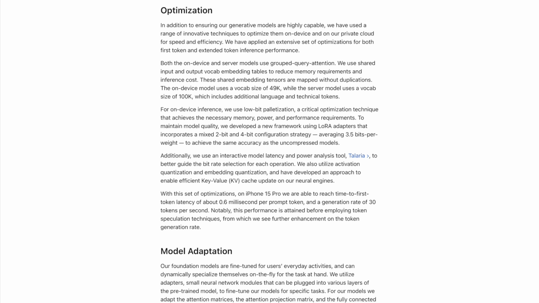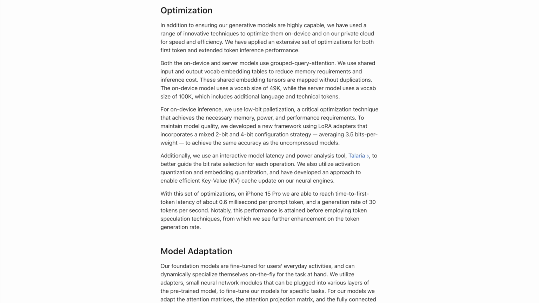For on-device inference, we use low-bit palletization, a critical optimization technique that achieves the necessary memory, power, and performance requirements. To maintain model quality, we developed a new framework using LoRA adapters that incorporates a mixed 2-bit and 4-bit configuration strategy, averaging 3.5 bits per weight, to achieve the same accuracy as the uncompressed models. Additionally, we use an interactive model latency and power analysis tool, Talaria, to better guide the bitrate selection for each operation.